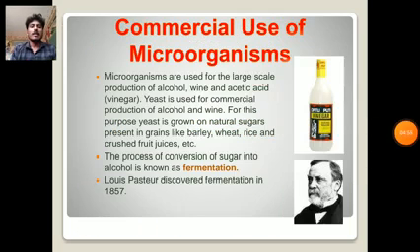Next, the commercial uses of microorganisms. Microorganisms are used for the large scale production of alcohol, wine and acetic acid like vinegar. Yeast is used for the commercial production of alcohol and wine. For this purpose, the yeast is grown on natural sugars present in grains like barley, wheat, rice and crushed fruit juice. The process of conversion of sugar into alcohol is known as fermentation. Louis Pasteur discovered fermentation in 1857.